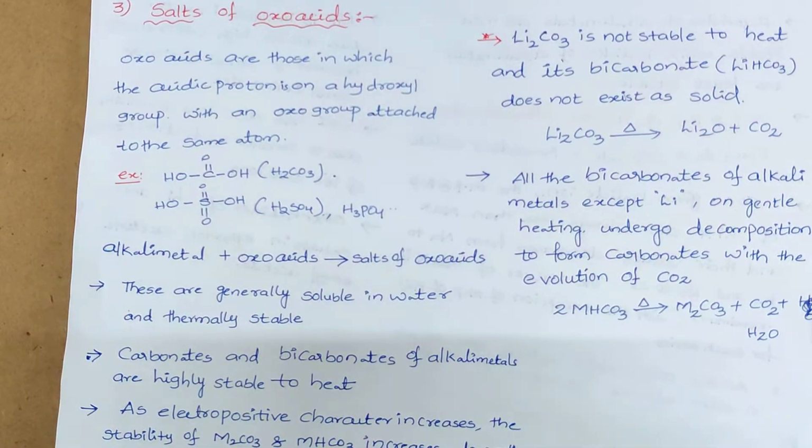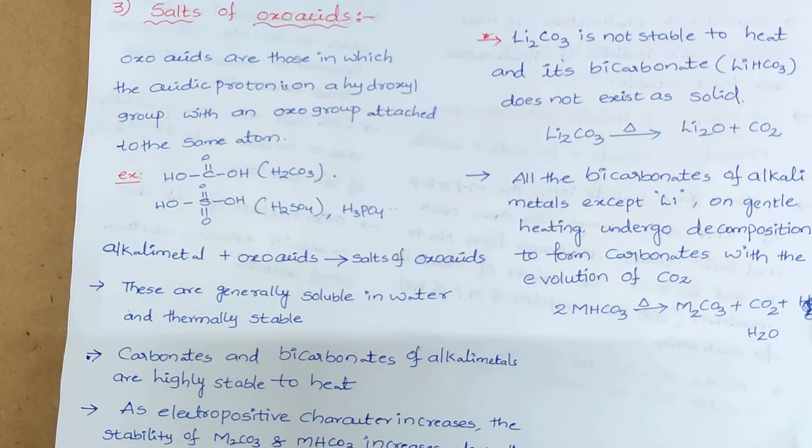Whenever an alkali metal reacts with oxo acids, we get the salts of oxo acids. That means sodium carbonate, sodium bicarbonate, sodium sulfate, sodium phosphate, potassium phosphate, potassium sulfate, potassium carbonate.